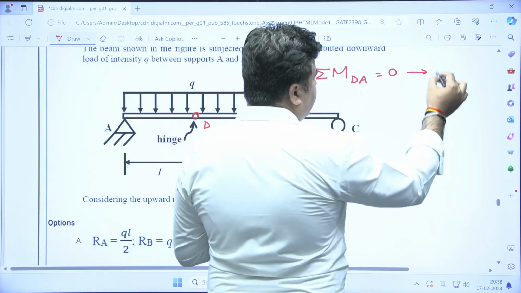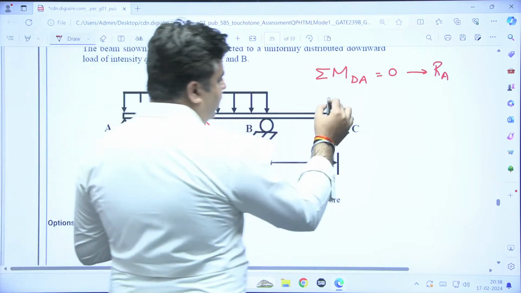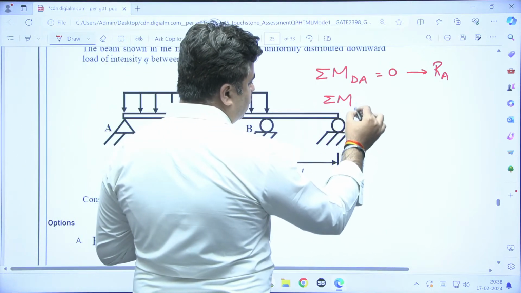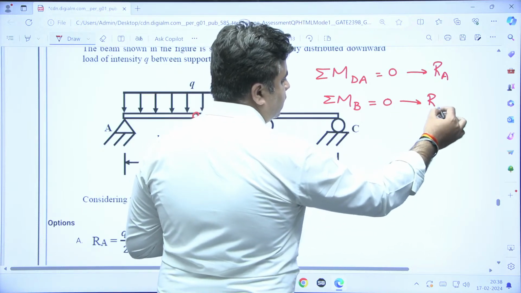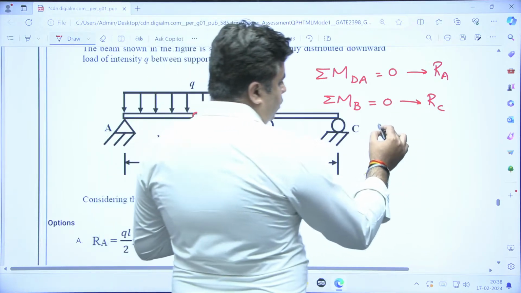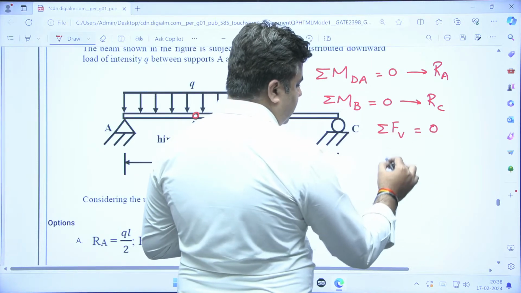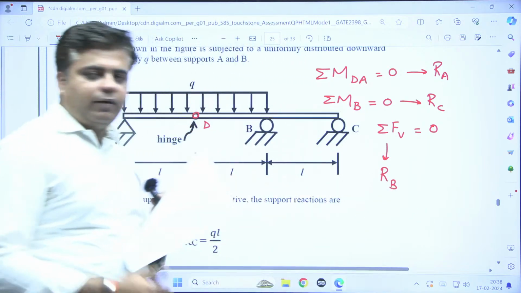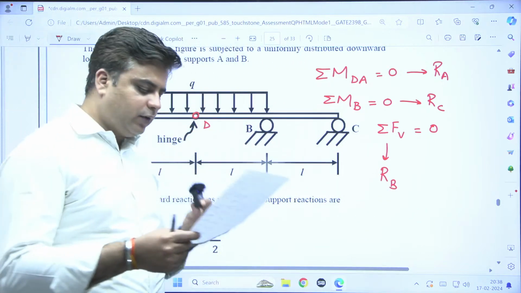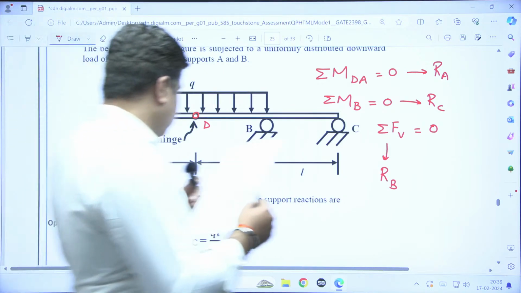From here you will get the value of RA. Next, you write down summation of moment about point B equal to 0. From here you will get the value of RC. Then you write down summation of all the vertical forces equal to 0, and this will help you to get the value of RB. Like this, you can calculate the value of RA, RB and RC, which are the vertical support reactions.